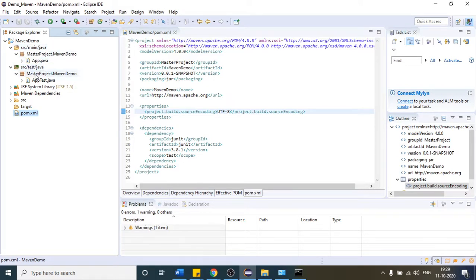So what is this src/test/java? Here I am going to write my test cases. Suppose I have written one test case with the name AppTest. When you create a test case, that test case may require some data. That data we can provide inside the src/main/java folder, right? We are not going to see that folder as of now. When we work with framework development, then you will see the use of this. As of now, we are dealing with the simple test.